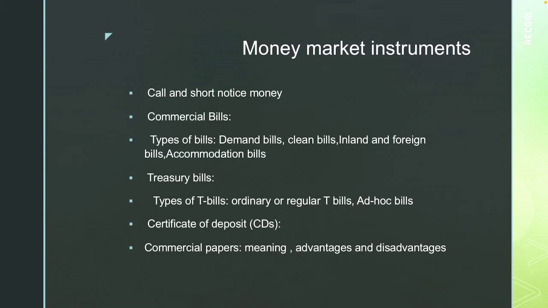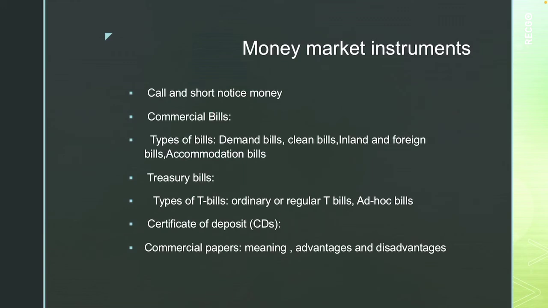Then next comes commercial papers. See, commercial paper was introduced in the market in the year 1989 or 1990. It is a finance paper like treasury bill. It is an unsecured negotiable promissory note. It has a fixed maturity period ranging from 3 to 6 months. It is generally issued by leading nationally reputed, credit-worthy and highly rated corporations. It is quite safe and highly liquid. It is issued in bearer form and on discount. It is also known as industrial paper or corporate paper.